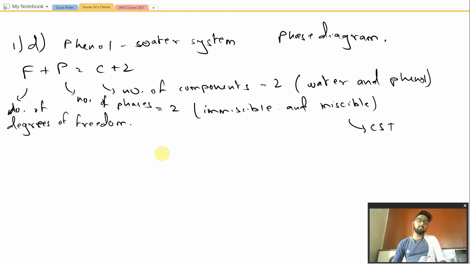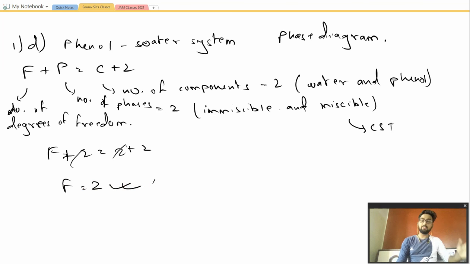So putting the values in this equation, F plus 2 would be equal to C plus 2. I'm sorry, C here would be equal to 2, and we cancel out 2. So F would be equal to 2. This would give you half the marks. If you just calculate up till here, for 10 marks you will be getting 5 marks.